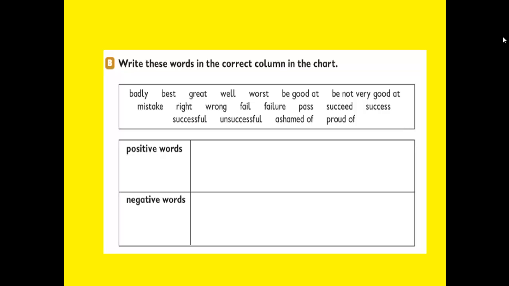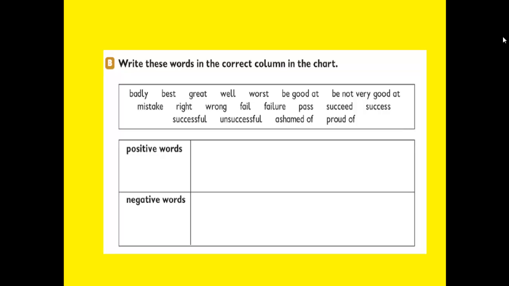Bad, worst, and the worst. Be good at, it has a positive. Be not very good at, it has a negative. Mistake, it has a negative meaning. Right, positive. Wrong, negative. And they are opposites.